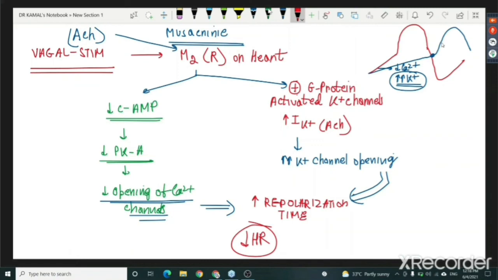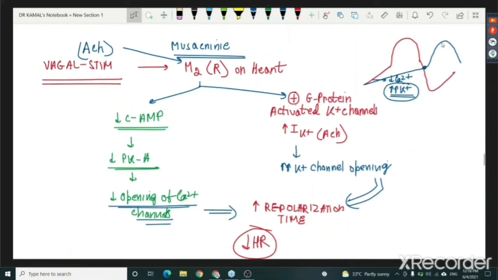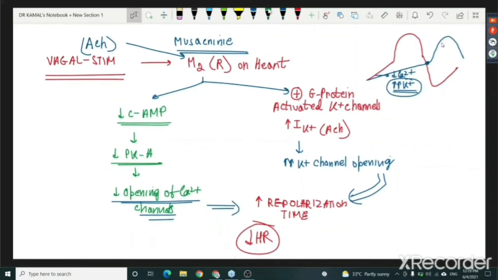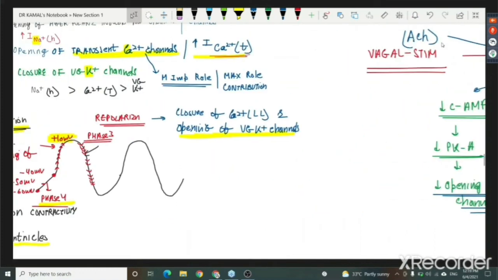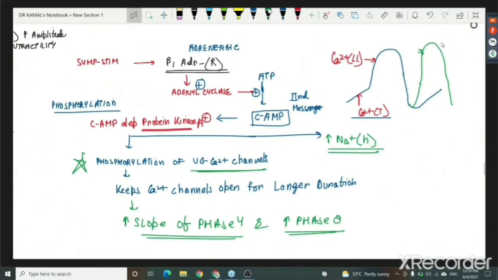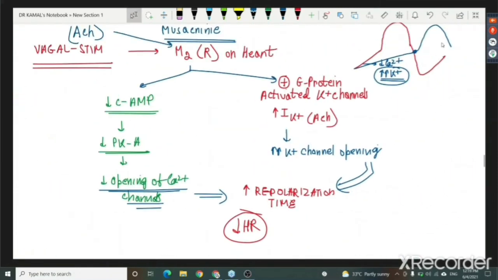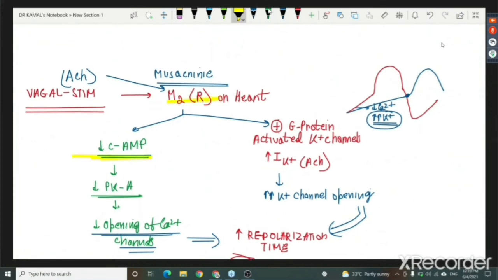So can you now tell me, if I ask you, acetylcholine acts via one mechanism or two mechanisms? Definitely you will say, sir, it is acting via two mechanisms. And now I ask you back, sympathetic stimulation was acting via one mechanism or two mechanisms? You will say it was acting only via cyclic AMP. So sympathetic stimulation, only one mechanism, right? Just keep this in mind. Very, very important point I'm coming to. Vagal stimulation, two mechanisms: cAMP as well as G protein activated potassium channel.